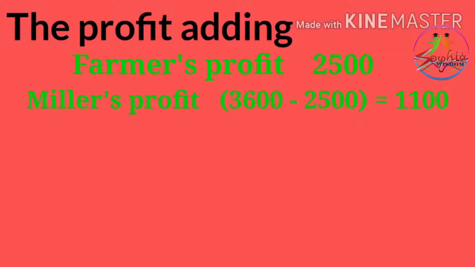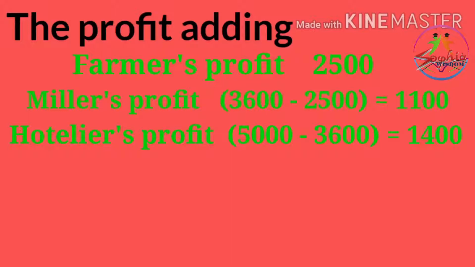So now we have two values. First of all 2,500. Now in the second stage, it is 1,100. When it comes to the third stage, the hotelier makes rupees 5,000 by making the rice into different food products. In this 5,000, the hotelier has already paid 3,600.